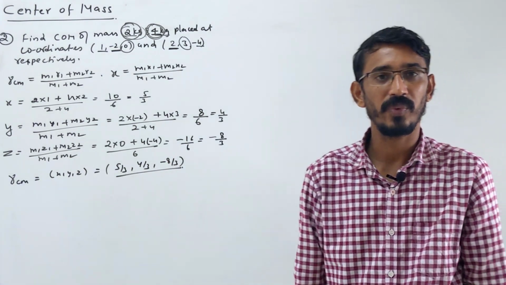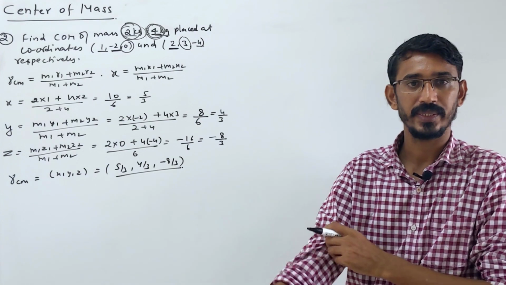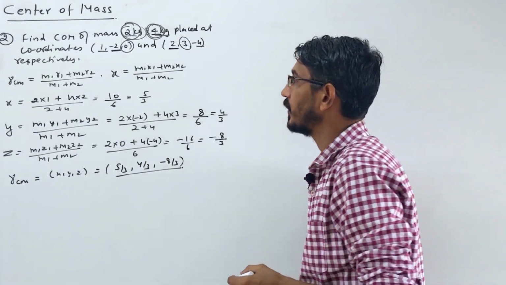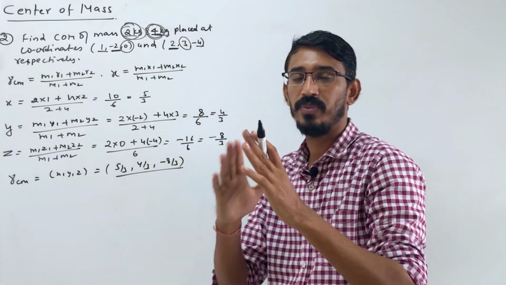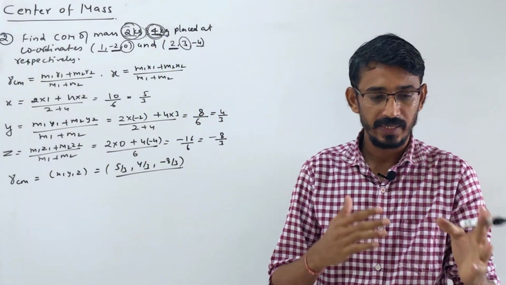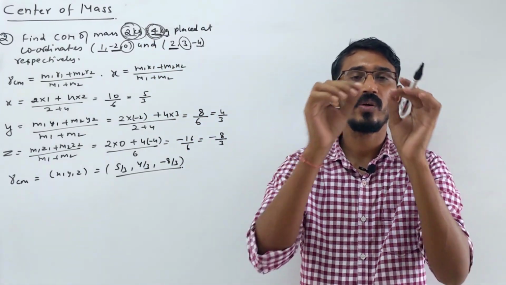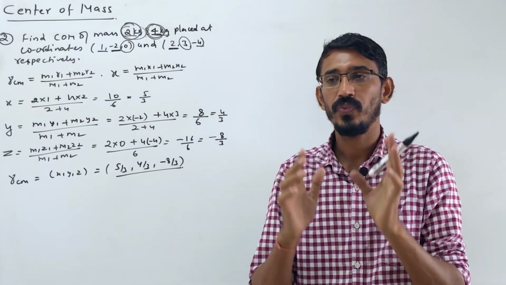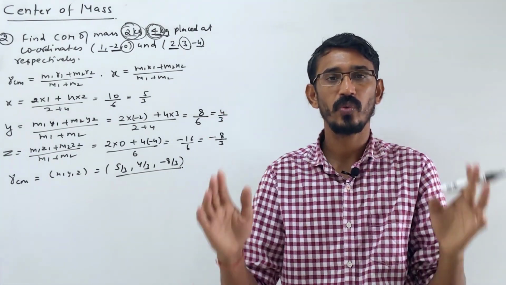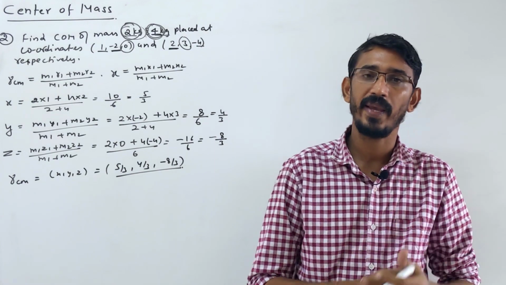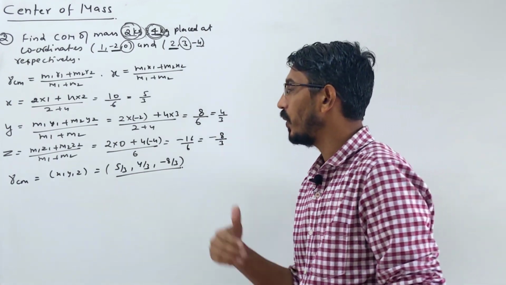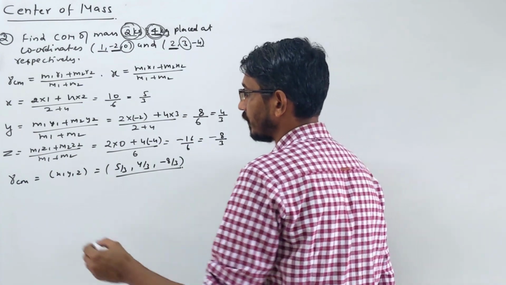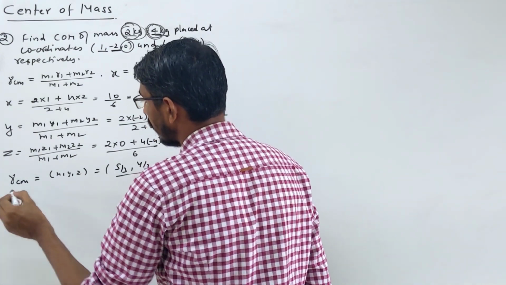This is a general, simple direct problem. Mainly, nowadays these questions are asked in terms of some geometrical figure. They say that 3 masses are placed at the corners of an equilateral triangle, or 4 masses are placed at the corners of a square or rectangle, and then we have to calculate the center of mass. Nowadays they are asking this way, so we will do those types of problems. Let's see this question.